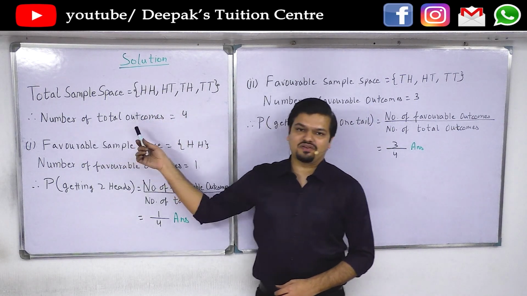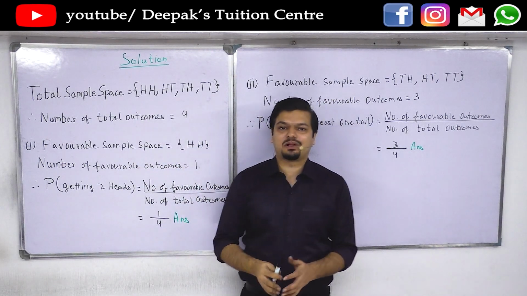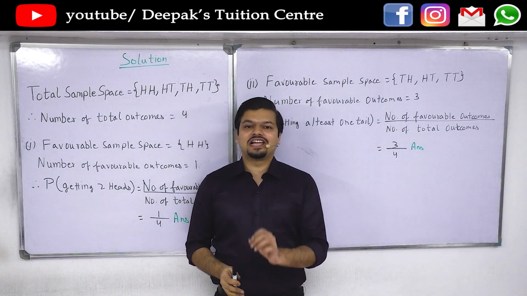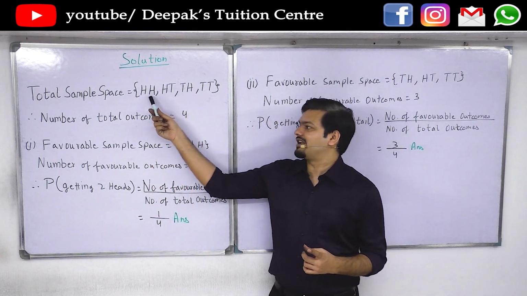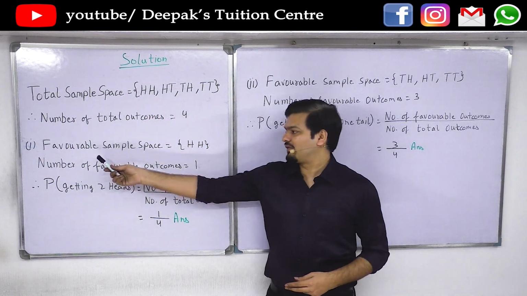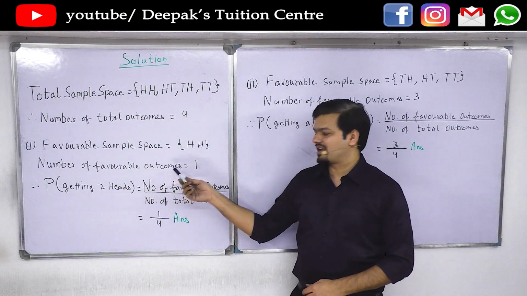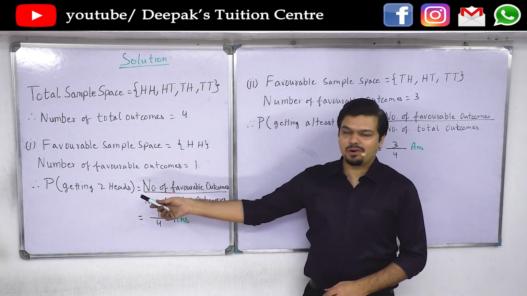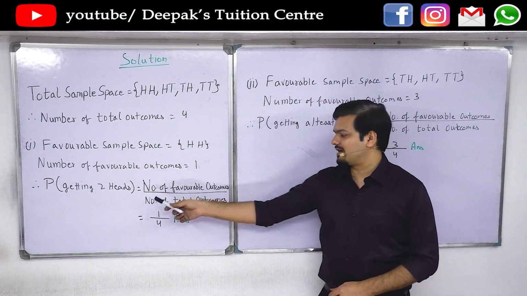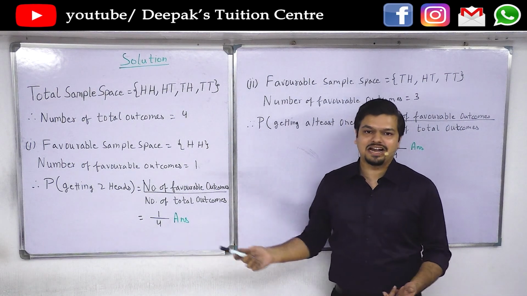That means number of total outcomes is 4. In the first part of the question, we are asked to calculate the probability of getting 2 heads. So out of these 4 options, there is only one option which has 2 heads. So therefore, favorable sample space is head-head. So therefore, number of favorable outcomes is equals to 1. Therefore, probability of getting 2 heads is number of favorable outcomes by number of total outcomes, that is 1 by 4. That becomes our answer.